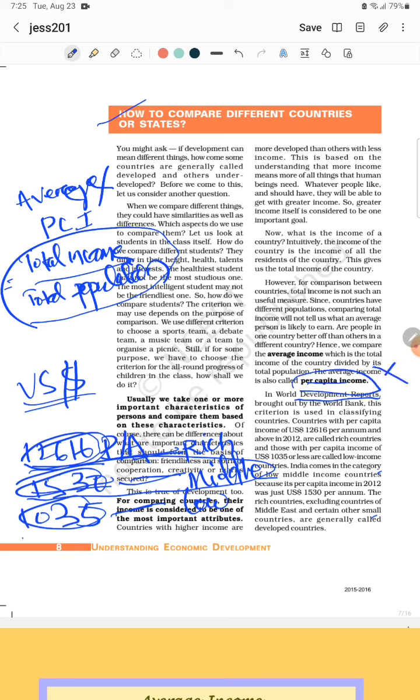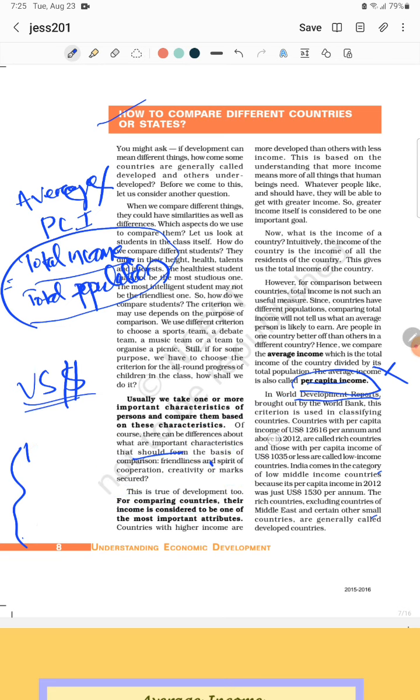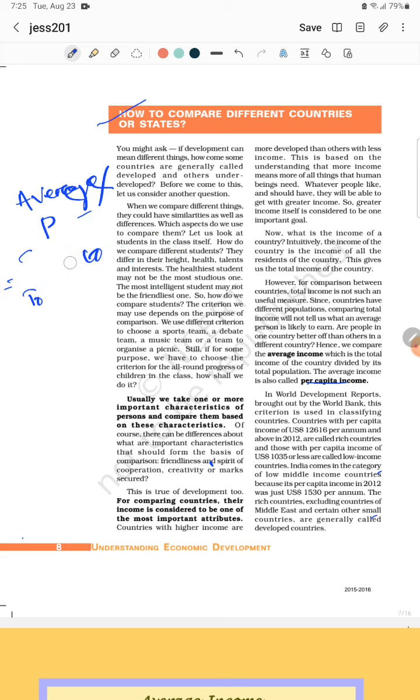Many countries didn't accept the World Development Report prepared by the World Bank, because they said that income alone cannot define the development of a country. Hope it is clear. Many types of questions will come; if you understand, you will be able to answer. And mind you, students, statement based questions are coming a lot now, so if you don't read line by line, it will be very difficult to answer.